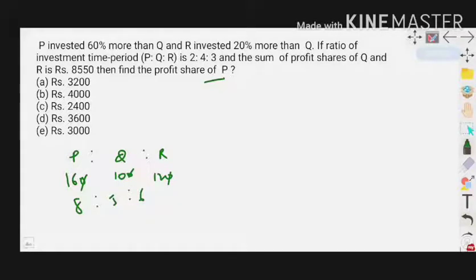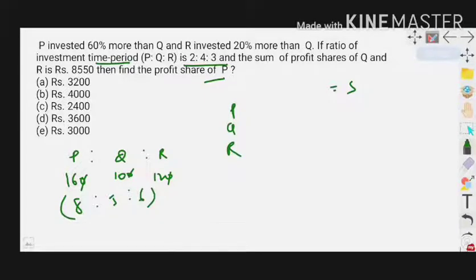In this question they have given the time period also. Time period is 2:4:3. But what is the condition here? Find the profit share of P. So first of all, try to find the profit shares of these three persons, P, Q, R. Here we need to find profit shares. Here we have the investment ratio, and the question also gives the time ratio.